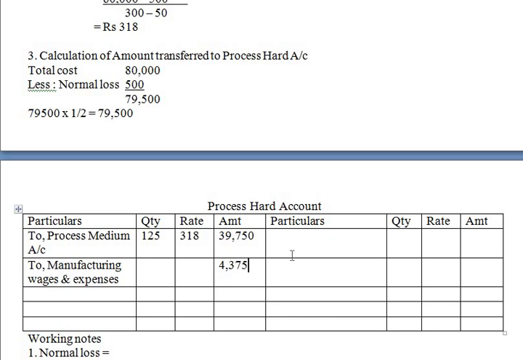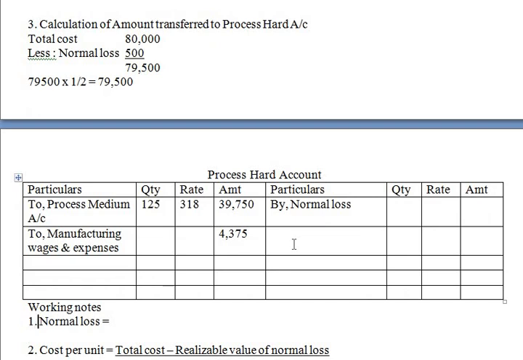Okay, again calculate normal loss. Working note for that. Input is 125 into rate of normal loss is 20%. So that is equal to 25.